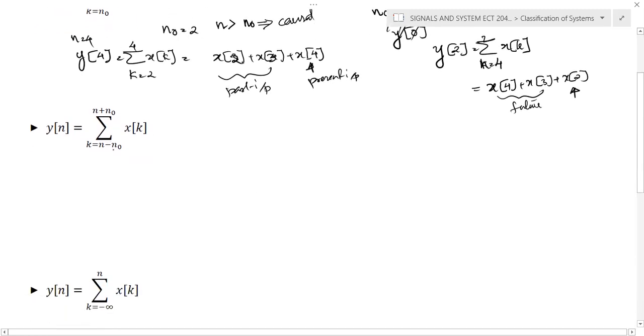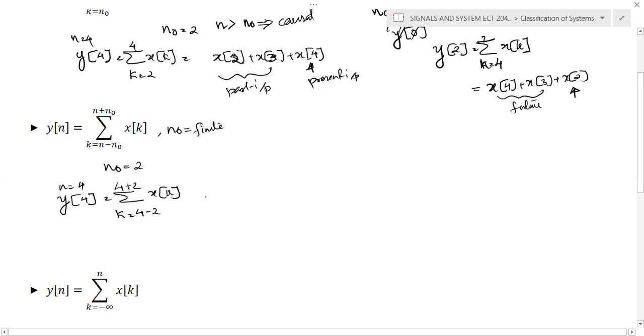Again here y of n is equal to the sum over k ranging from n minus n0 to n plus n0 of x of k. Again, you can assume that n0 is a finite quantity, less than infinity. From this expression, it's very clear. For example, if n0 is 2 and you want to evaluate y of 4, at n equal to 4, you can see that y of 4 is equal to sigma k equal to 4 minus 2 to 4 plus 2 of x of k.